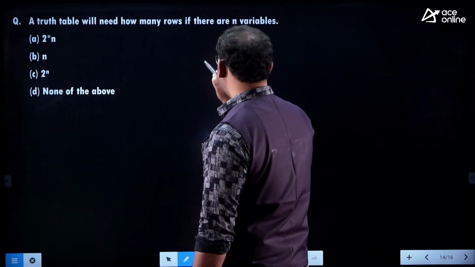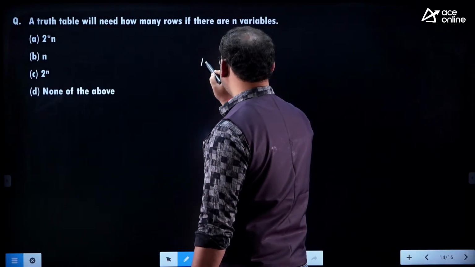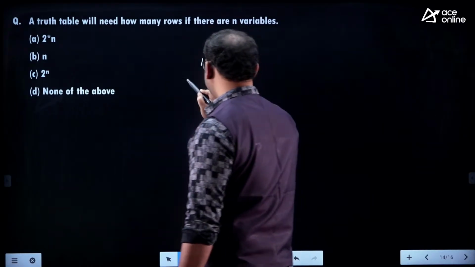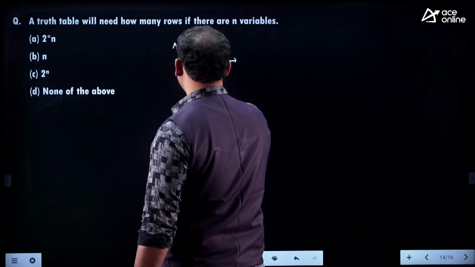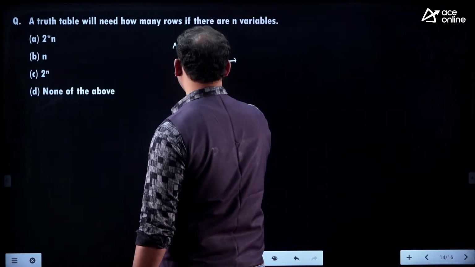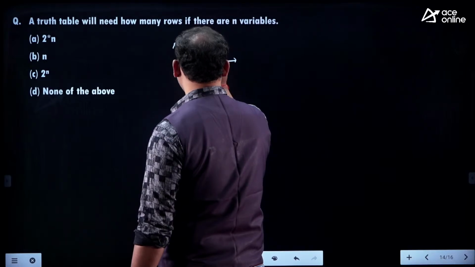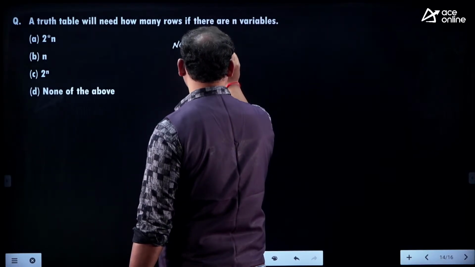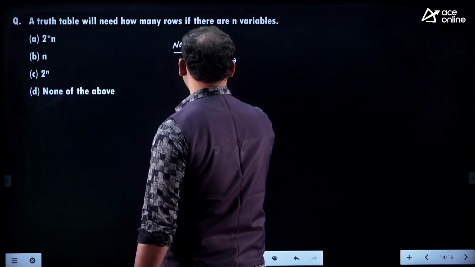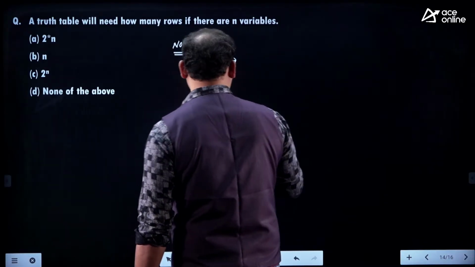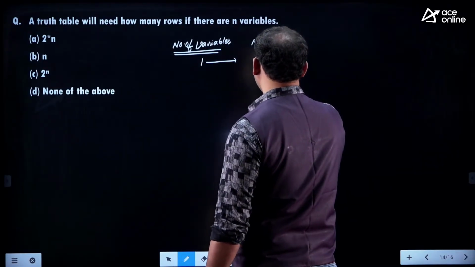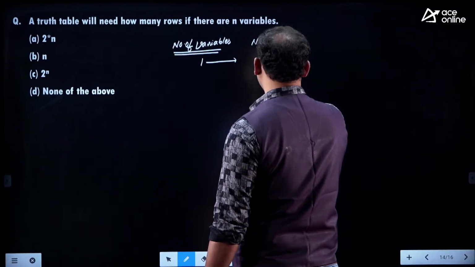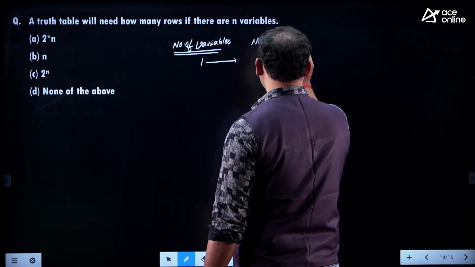If there is only one propositional variable, here I am saying number of propositional variables, and the number of rows.